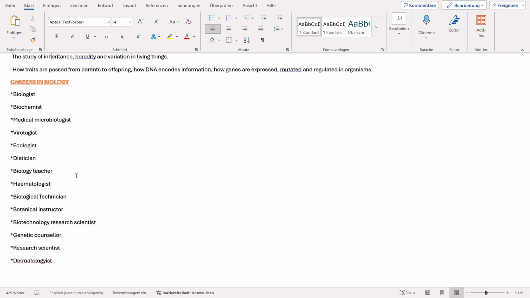Meet you in part B of lesson 1, whereby we'll be talking about safety in the laboratory and safety labels.